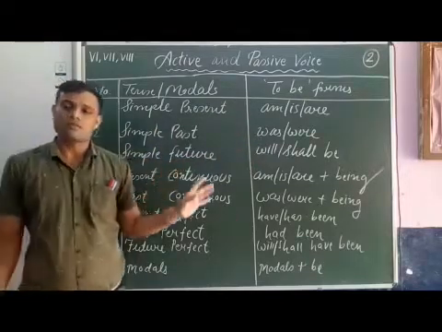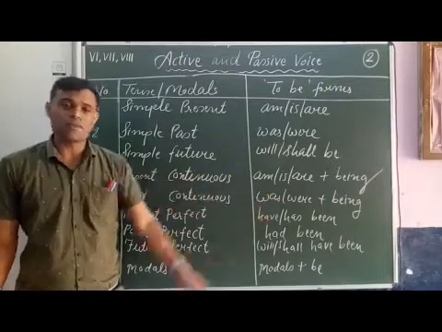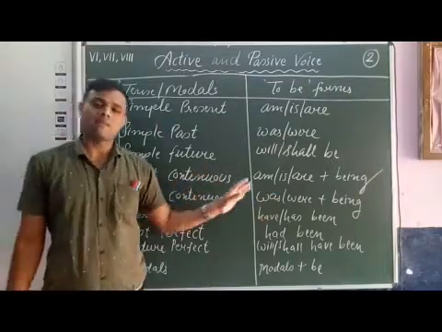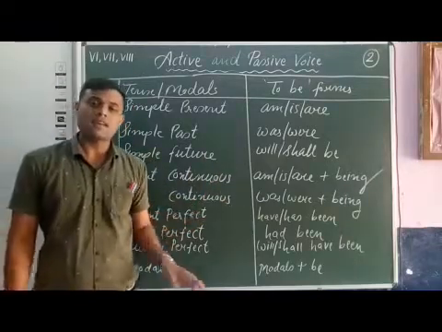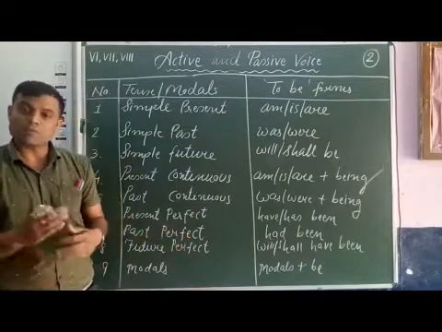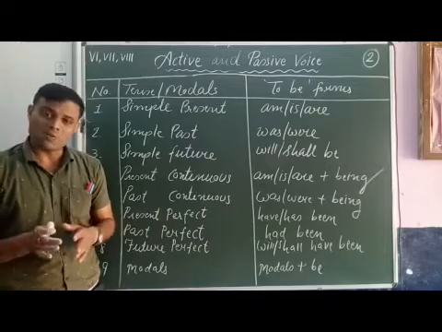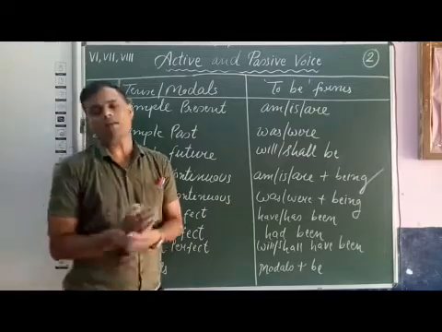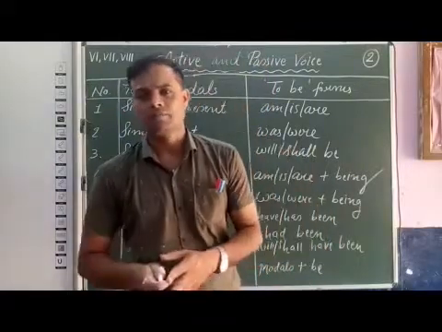Past continuous, was being, were being. Present continuous, am being, is being, are being. Present perfect, have been, has been. Past perfect tense, had been. Future perfect tense, will have been, shall have been. And when there are modal auxiliaries in the sentence, after the modal auxiliary we have to use be.